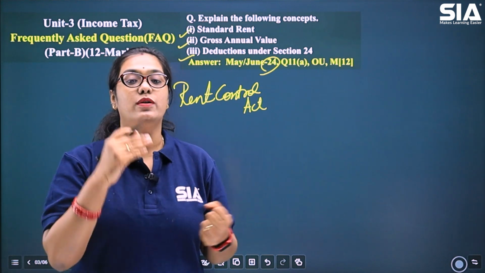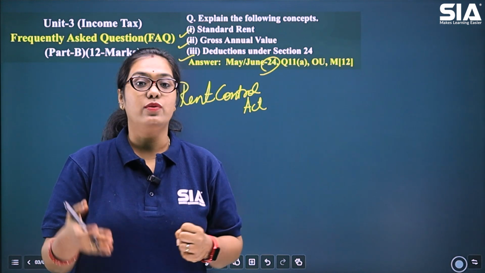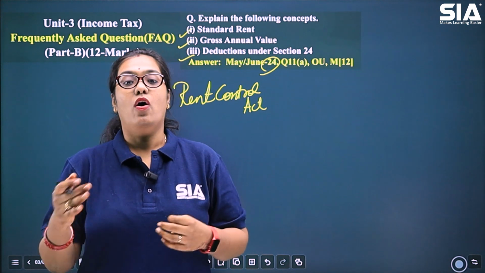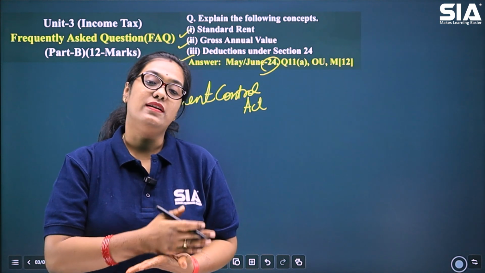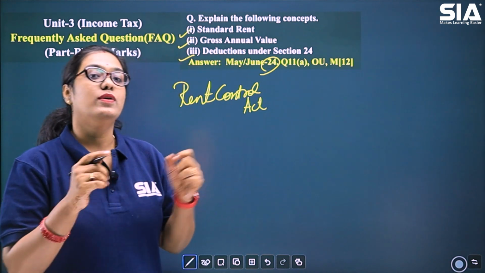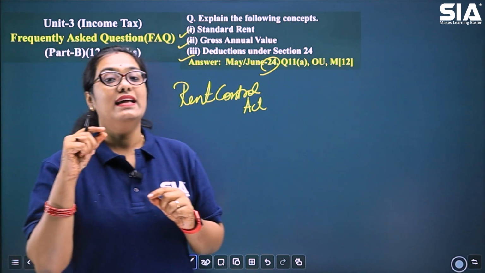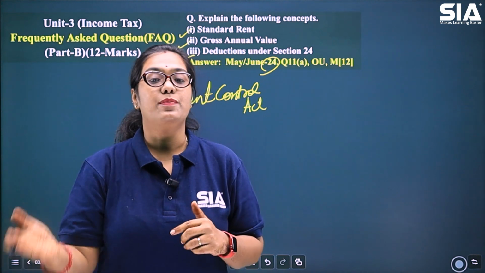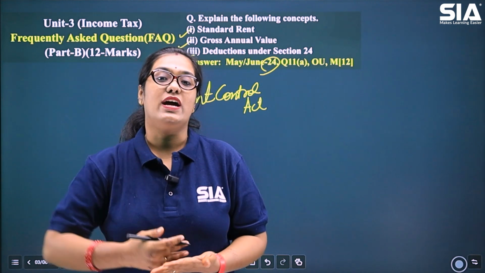So this is done for the benefit of the tenants, so that they do not face any problem of rise of rent as per the wish of the landlord. This is done to keep a check on the landlords so that they do not increase the rent and suppress the tenants as per their wish and will.